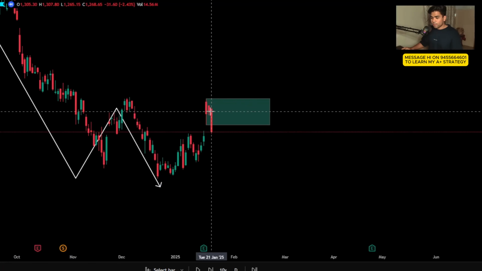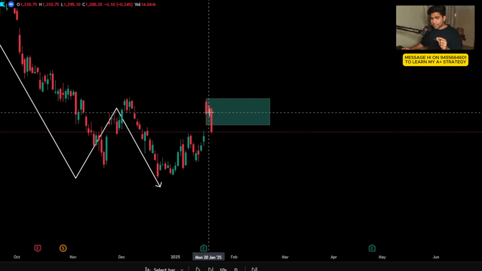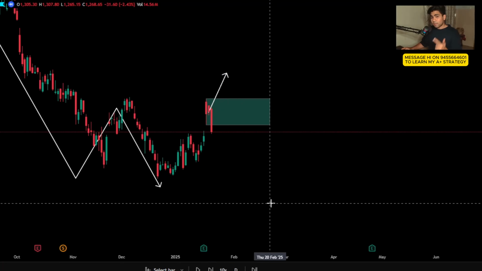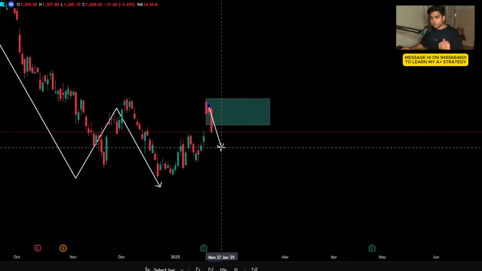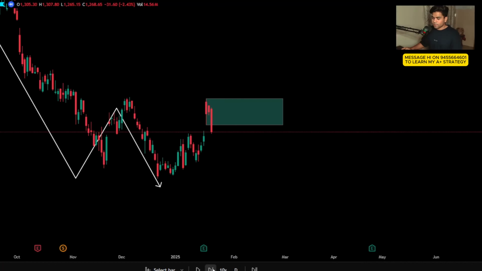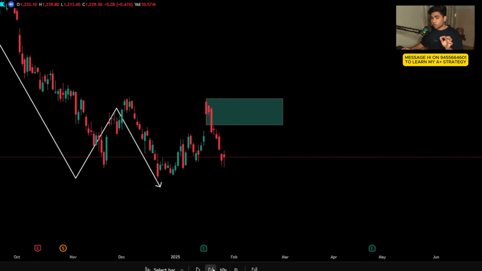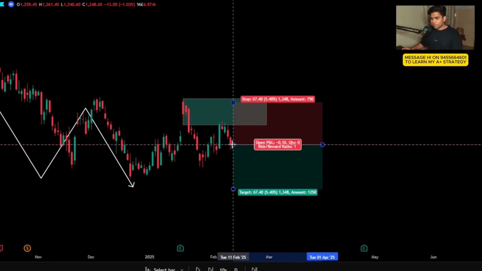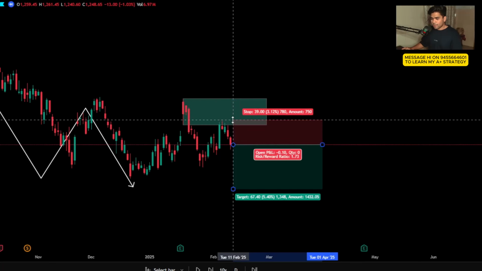So now if the market, after this candle closes, starts moving towards the upside on the daily time frame, we are going to skip it. But if the stock closes below, only then on a retracement basis can we enter the strategy. If you see, the strategy gets activated here. Now we are waiting for the retest for a good risk reward ratio. The stock comes to this area, the whole candle has been engulfed. So kind of a good entry, I guess.